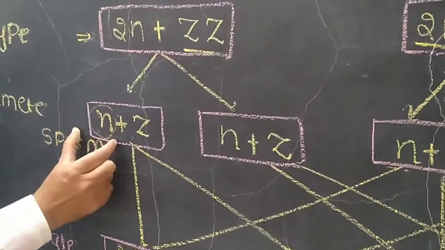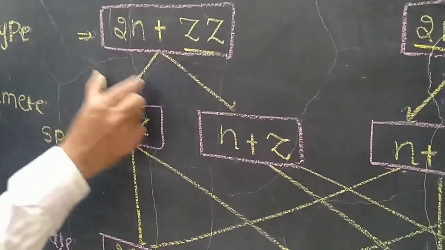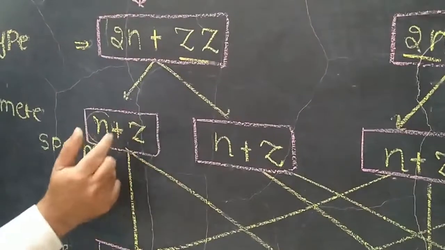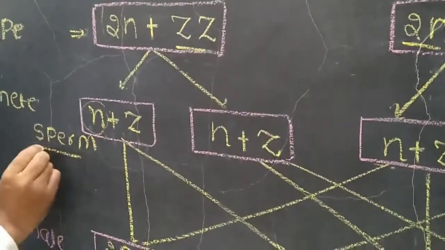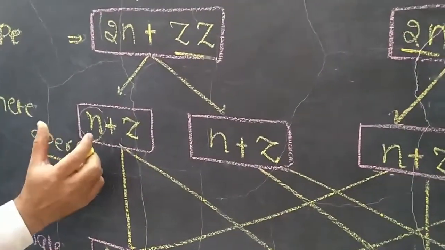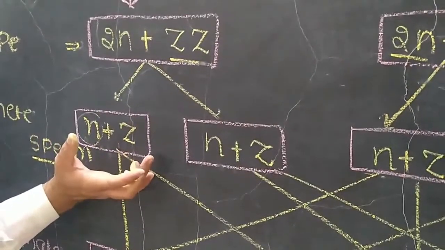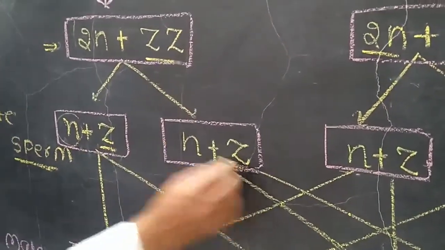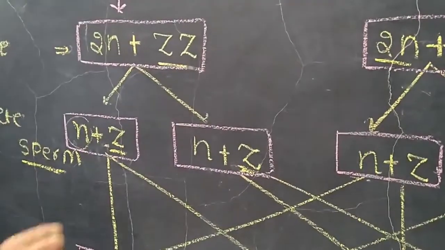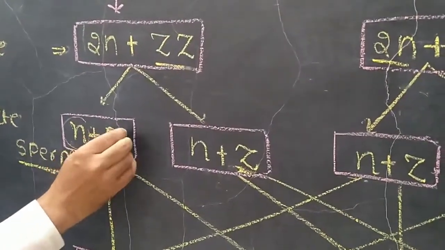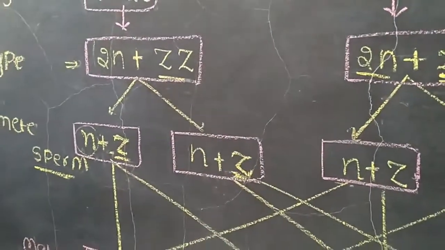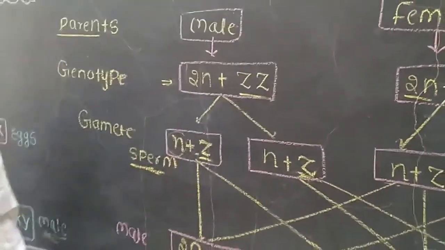So in the sperms of birds both sperms are similar, hence it is homogametic. Homo means same, so both gametes are the same, because the chromosomes are the same.